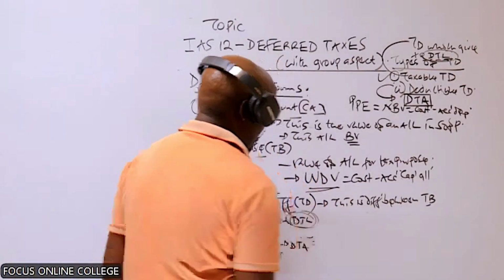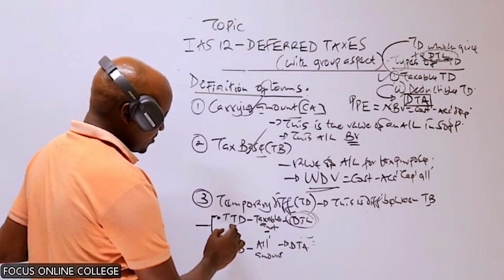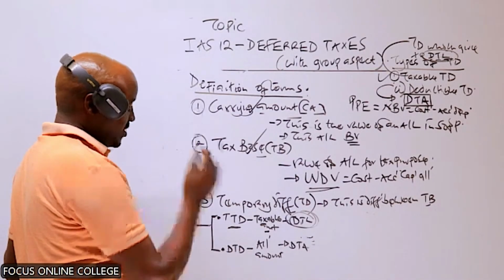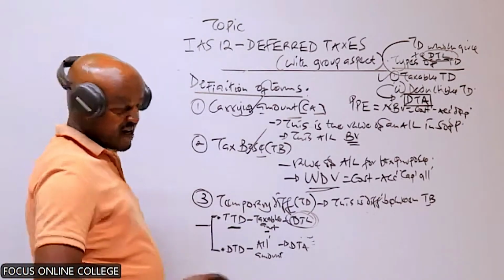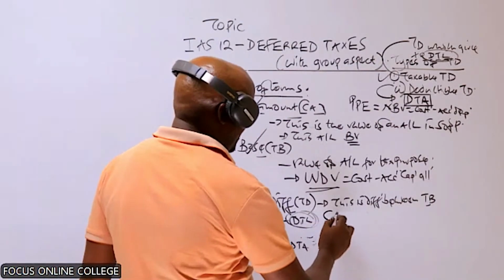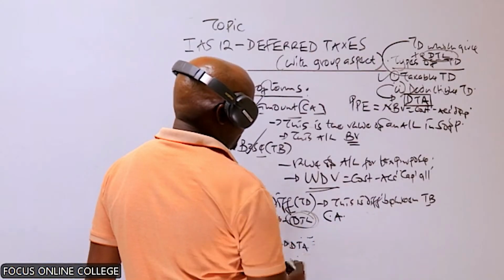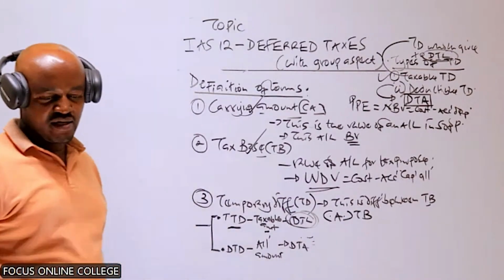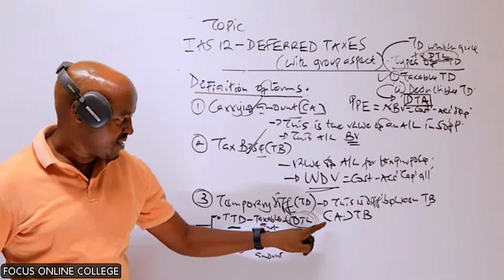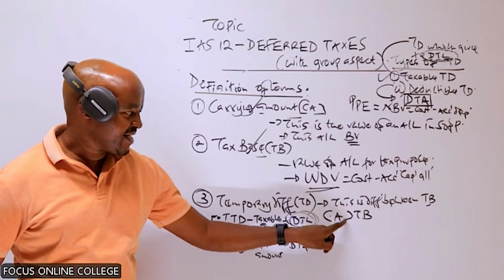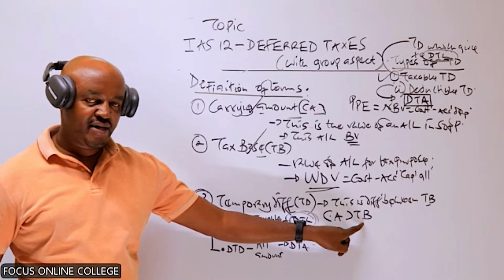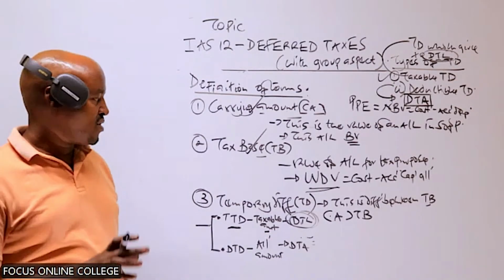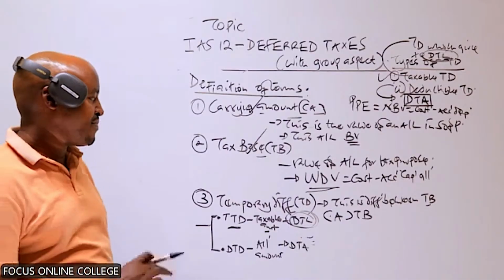It's also important for you to note that a taxable temporary difference arises whereby the carrying amount of the company's net asset exceeds the tax base. If you're told that the carrying amount of the company's net asset is more than the tax base, that gives rise to a taxable temporary difference.